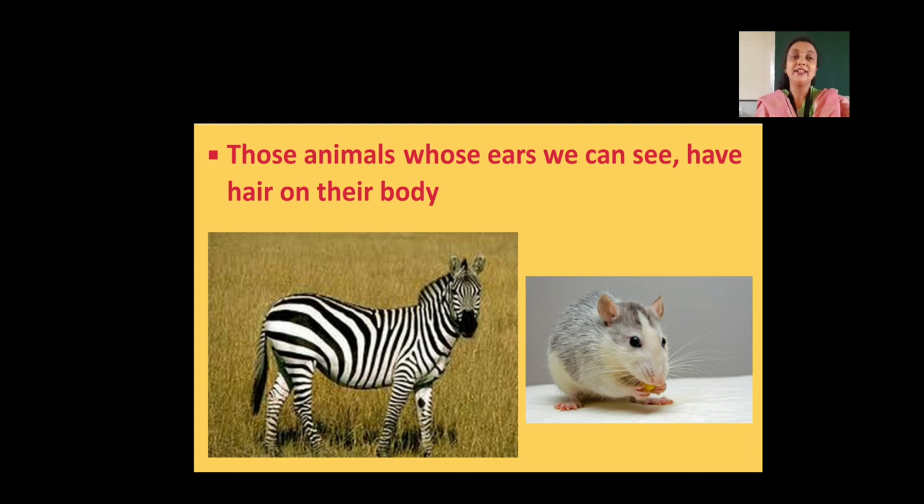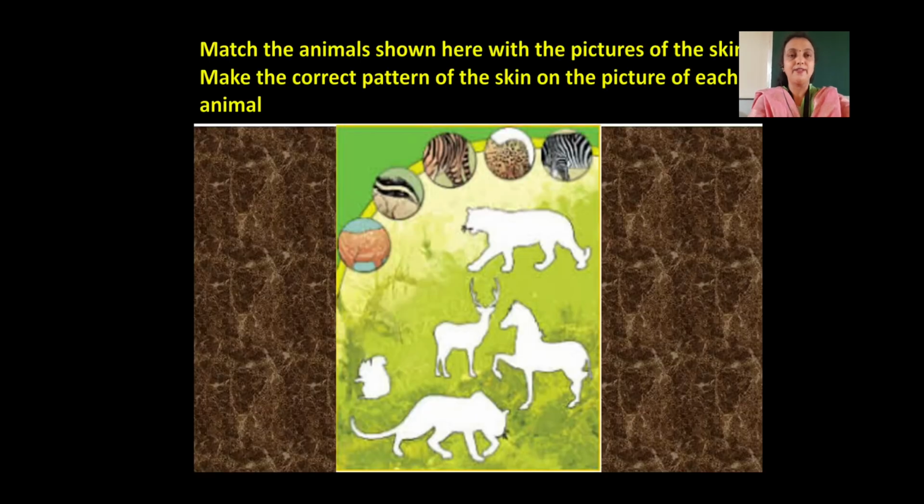That's why they can show patterns also, and they can hide themselves from the enemies. So what is main important here in this slide is those animals whose ears can be seen have hairs on their body. Okay, now we have one more exercise here on page number 14.